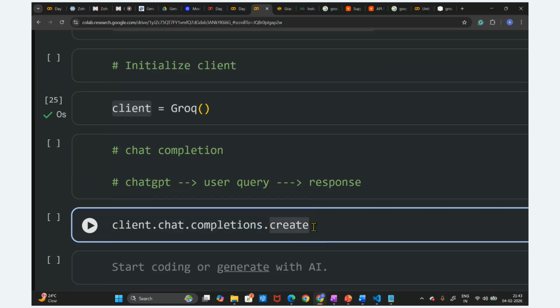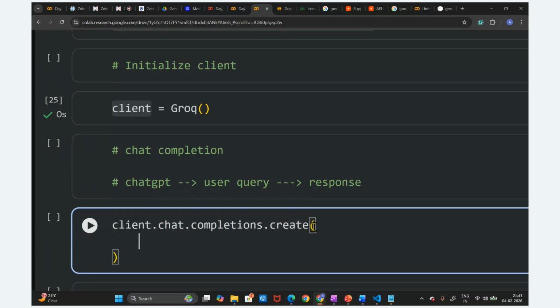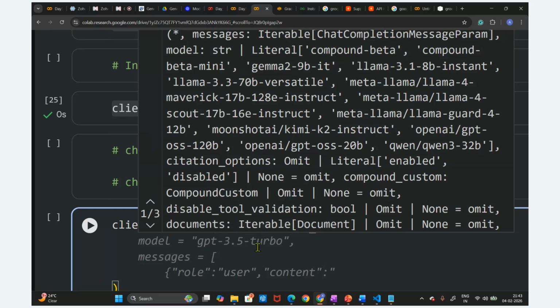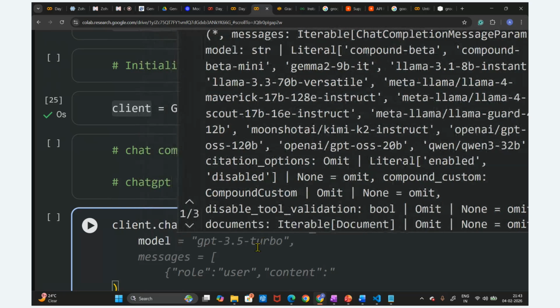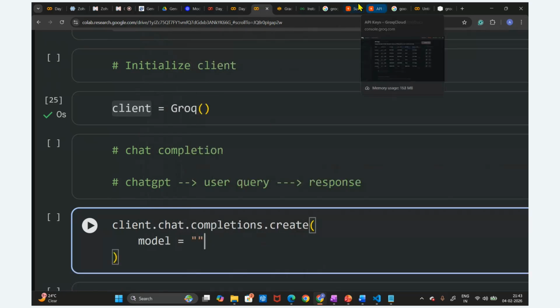In the create, what will we do? We are going to provide the LLM model. Which LLM model are we going to provide here? Here, I'm going to write the model as, okay, you can see Groq supports different LLM models.